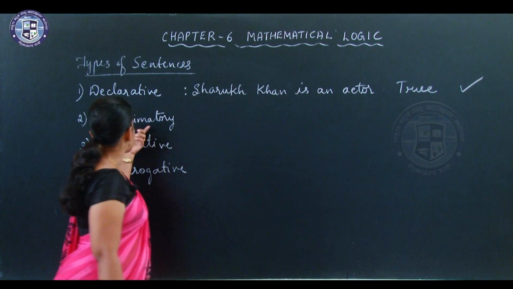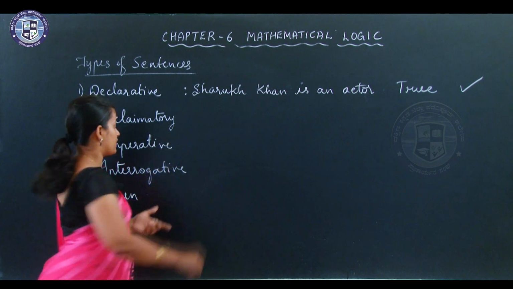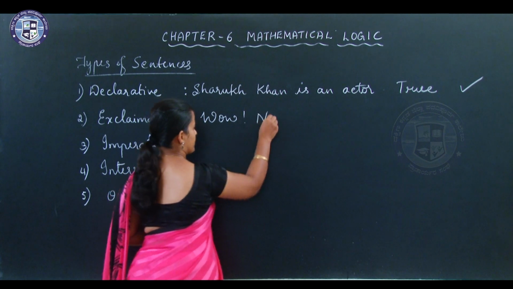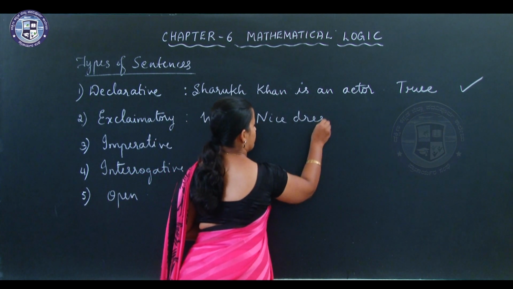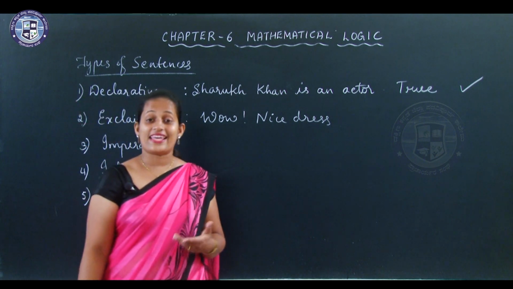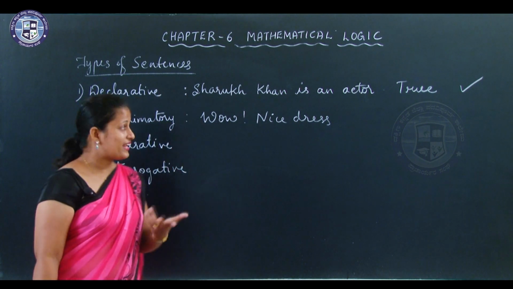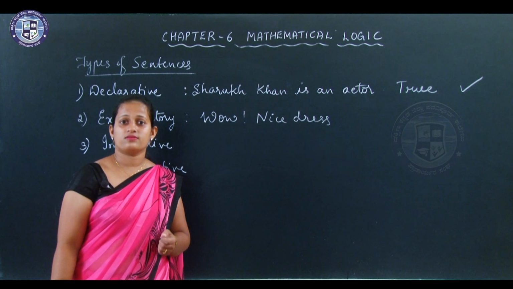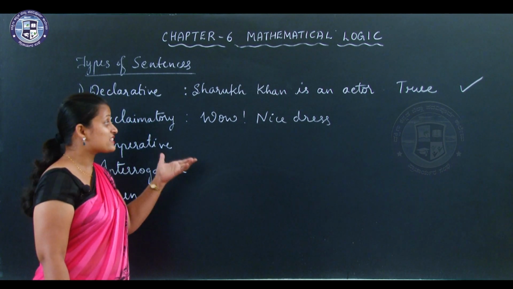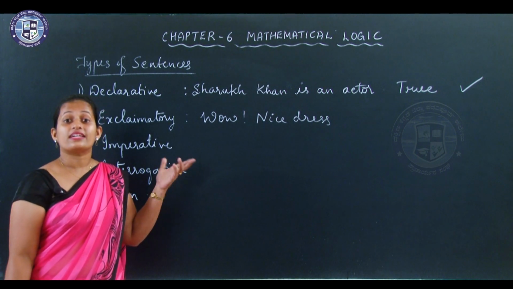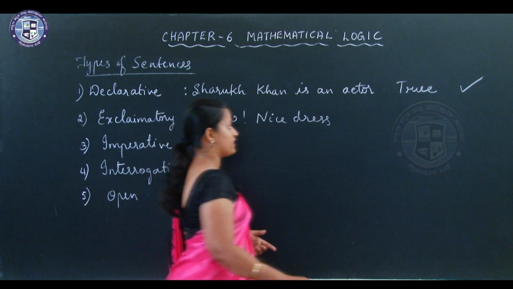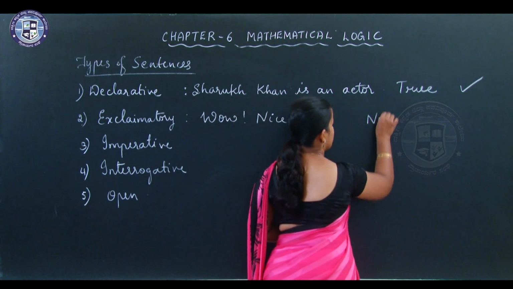Now, the second type of sentence is exclamatory. Wow, nice dress. It's an exclamatory sentence. Can I ask you, is this true or false? No. It is an exclamatory sentence, not a declarative sentence. So exclamatory sentences are not statements.